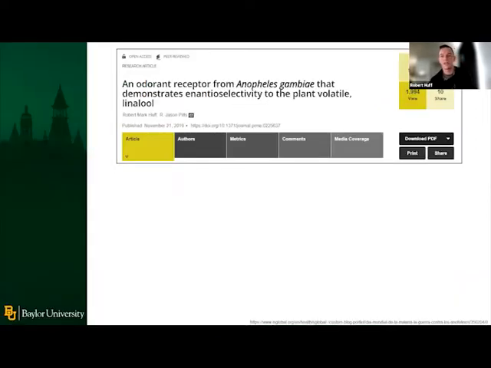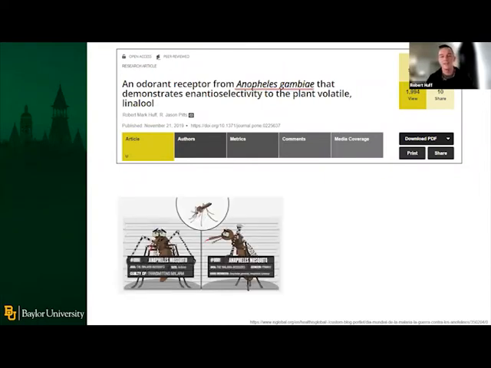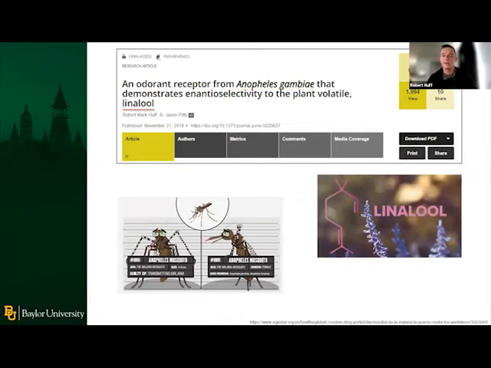The first bit of data that I'm going to be presenting today came from a publication that we put out in 2019 titled "An Odorant Receptor from Anopheles gambiae that Demonstrates Enantioselectivity to the Plant Volatile Linalool." I know that's a mouthful, so I'll go ahead and break down the title for you. Anopheles gambiae is the malaria mosquito that is primarily found in Africa. And linalool is a plant volatile that is associated with flowering plants.